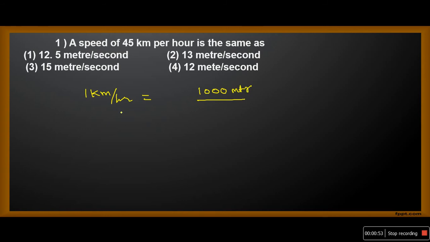1 hour contains how many minutes? 60 minutes. 1 minute contains 60 seconds. So 1 hour contains 60 into 60 seconds. On simplification, you will get 5 by 18 meter per second. 1 kilometer per hour is equivalent to 5 by 18 meter per second.